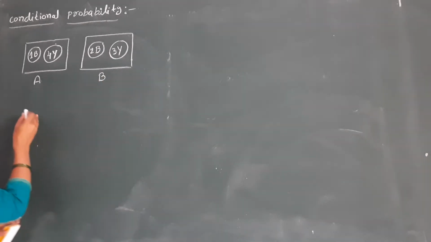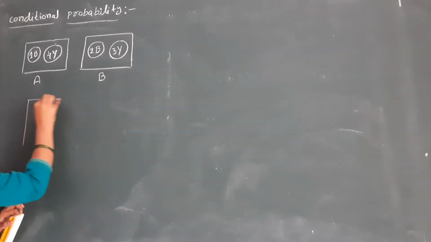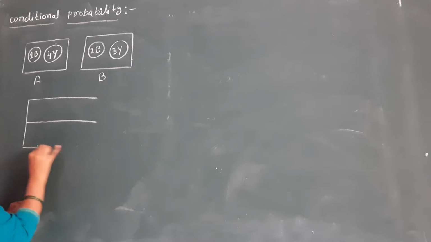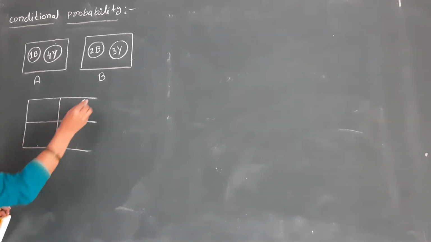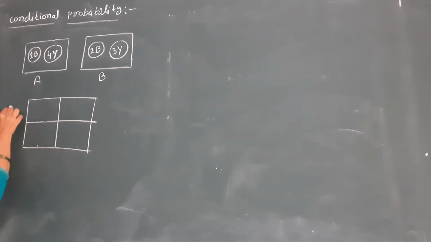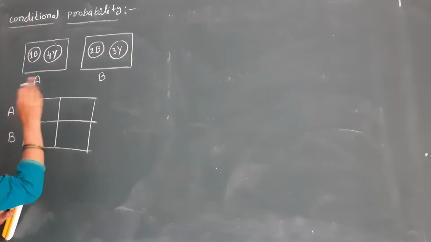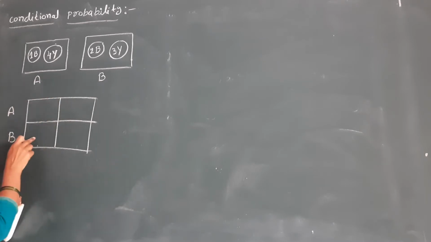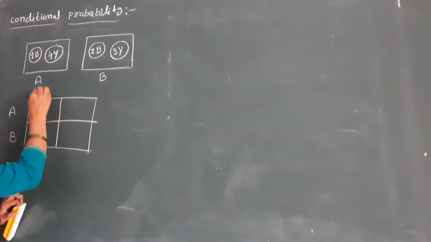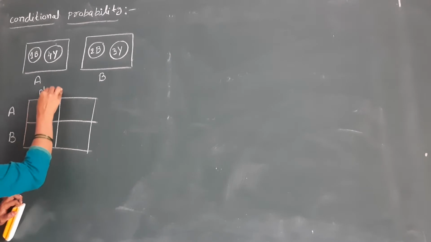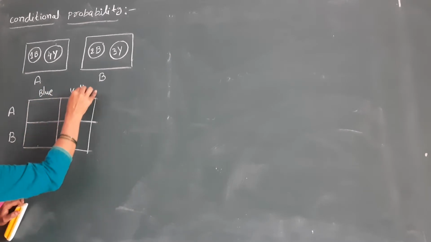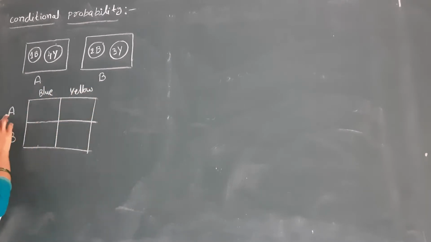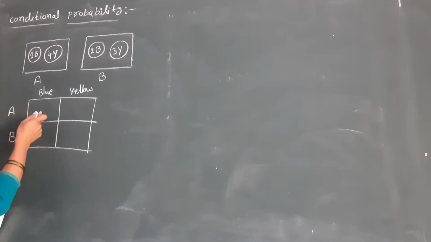Now I am telling you this like this. This is box A and this is box B. In box A, how many colors do we have? Blue and yellow. In box B, blue and yellow. In box A, how many blue balls?